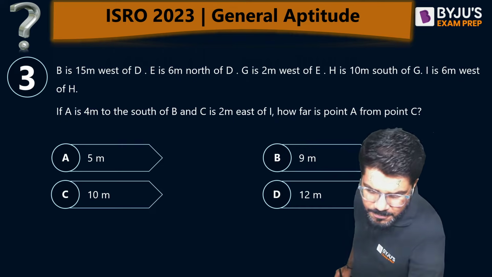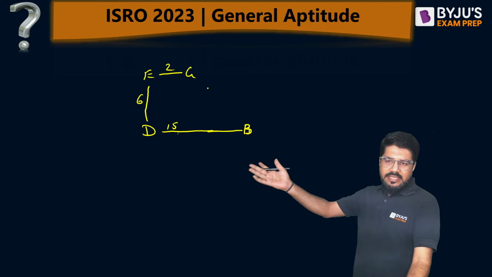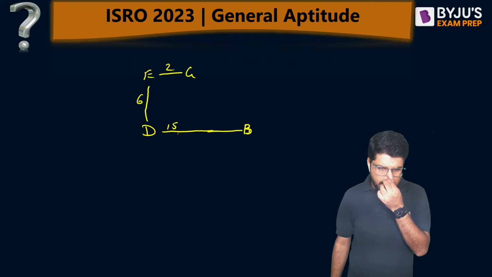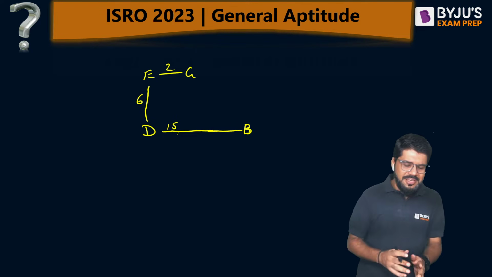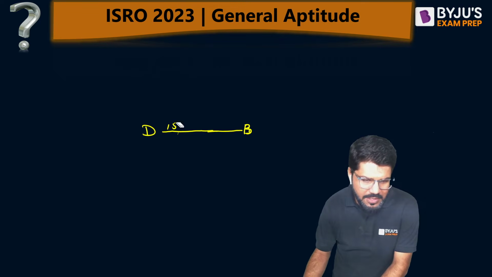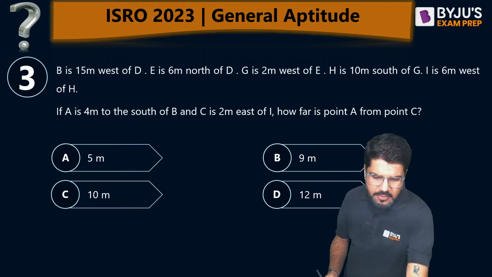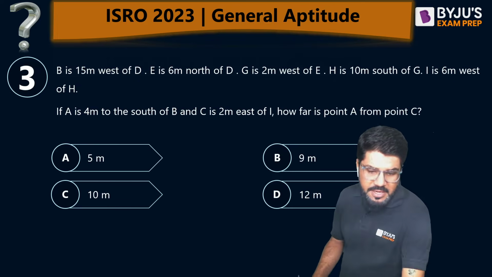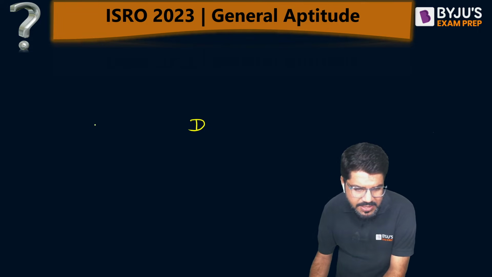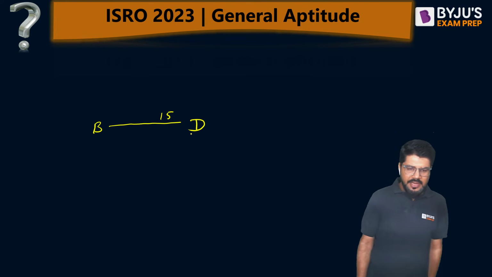G is 2 meter west of E. Just 2 meter west of E, I'll find G. West is towards the right, we all know. Sorry, I'm sorry, east is to the right, west is to the left. So I'll just redraw it. That's a small language mistake I did. Why is it moving automatically, guys? B is 15 meter west of D. Let me start again. So if I start with D, B is 15 meter west. So here I'll draw B first of all, 15 meter to the west. Correct, everybody? Now let's move ahead.